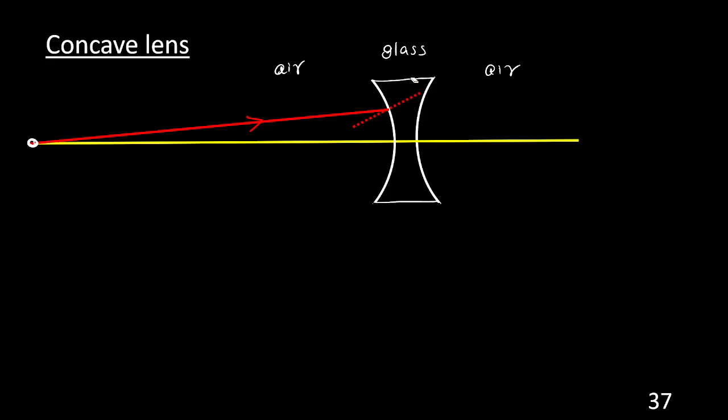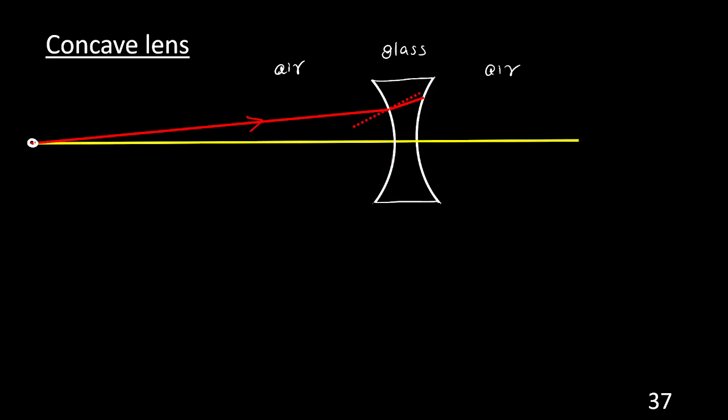So a normal is drawn. Now the light is moving from lighter to denser. Never forget: air is lighter, glass is denser. So the light is entering from air to glass, lighter to denser. The two cases you must never forget. After the class, please memorize this. Lighter to denser, bend towards the normal.